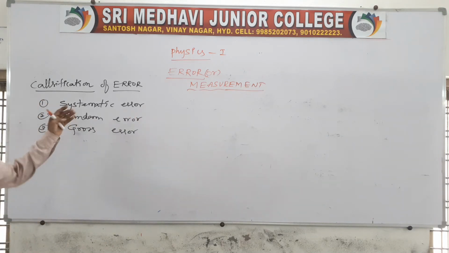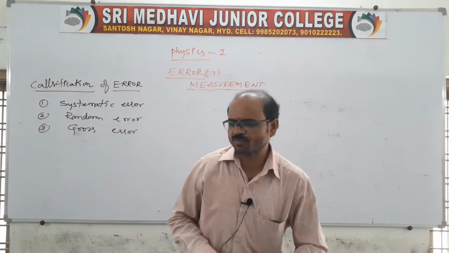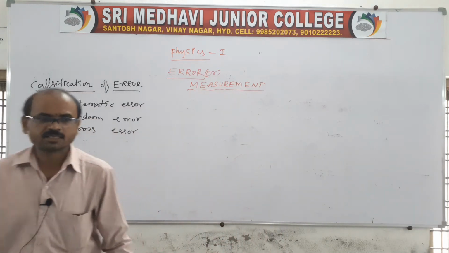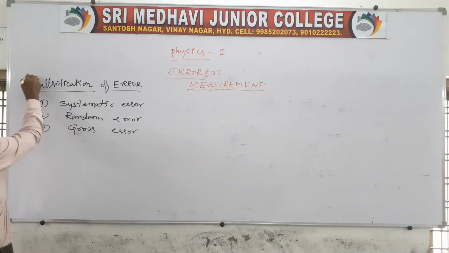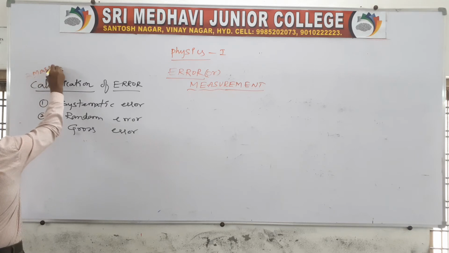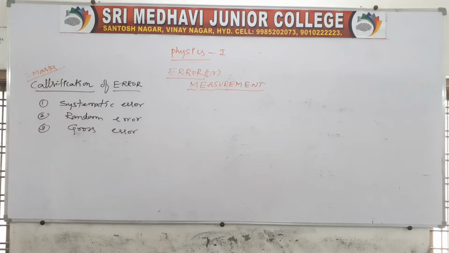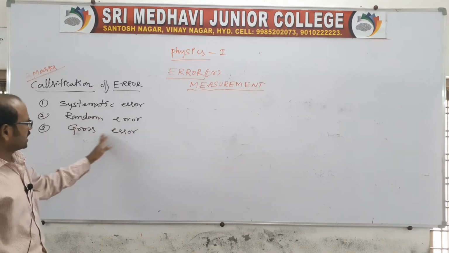Sir, what is meant by systematic? Remember, it is also very, very important for 2 marks. Classifications of errors are IPE 2 marks: systematic error, random error, and gross error.